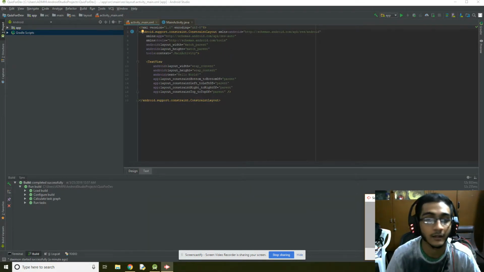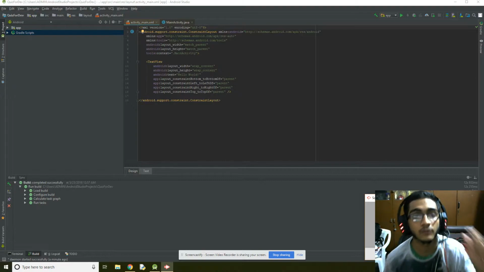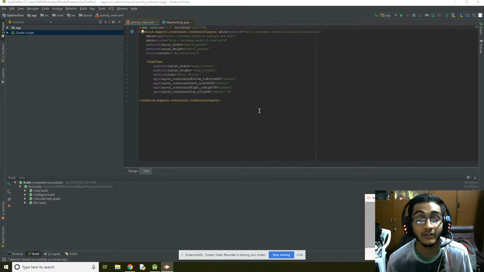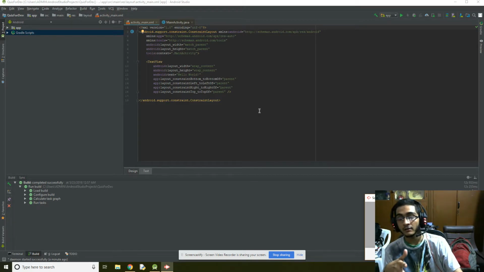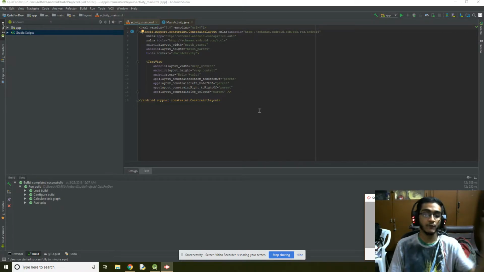Welcome back, guys. So it's ready. As you can see here, it says constraint layout. I know this is kind of confusing, especially for people using it the first time. Don't worry about it, we're going to use something pretty easy. In a basic quiz app, every line comes one below the other.